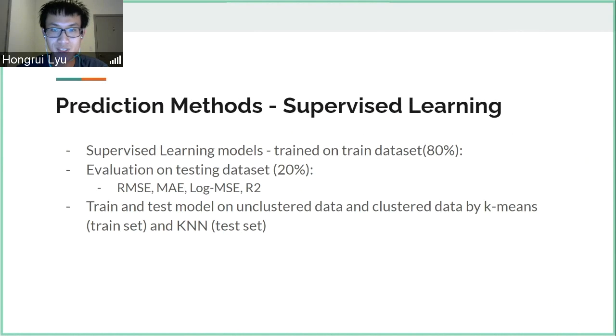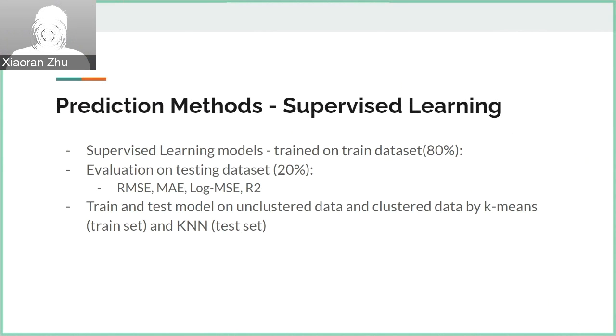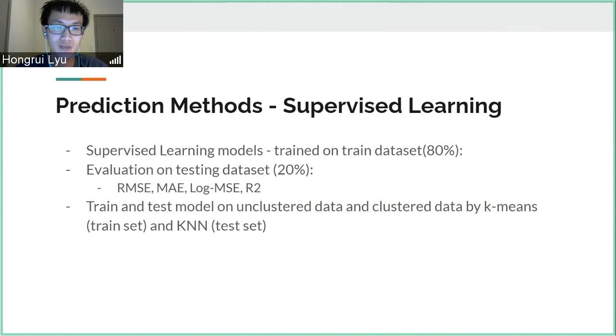For these supervised learning models, we trained on the training dataset which contains 80% of the data and evaluate on the testing dataset which contains the rest 20%. The performance is evaluated by the root mean squared error, mean absolute error, log mean squared error, and R2 score. We train and test models on unclustered data and clustered data. For the clustered data, the cluster information is determined by k-means for the training dataset, and we use the k-means label to determine the cluster information for the testing dataset.